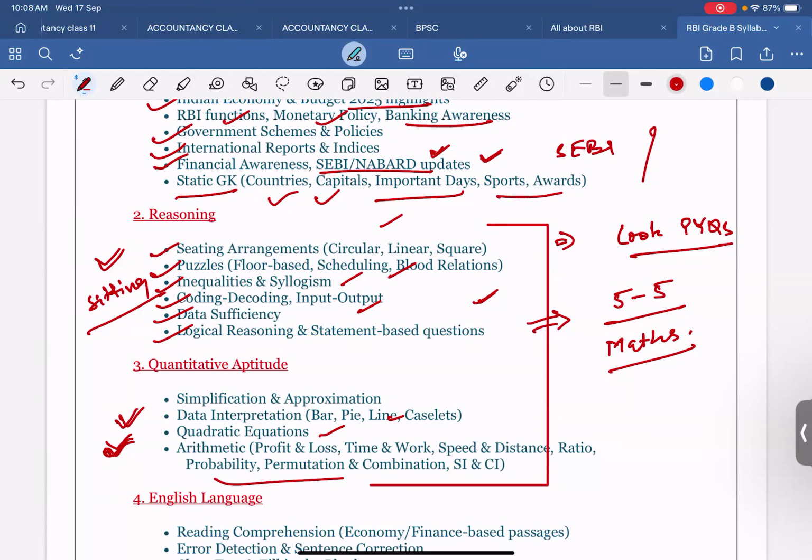Then you will share that particular question with me, if you didn't understand how that question can be solved, on my Telegram ID today itself. If you share it tomorrow, I am not going to entertain that. Sharing today itself will show how serious you are for this examination and how much you are doing the things which I am going to say. So 5 questions from reasoning and 5 questions from maths.